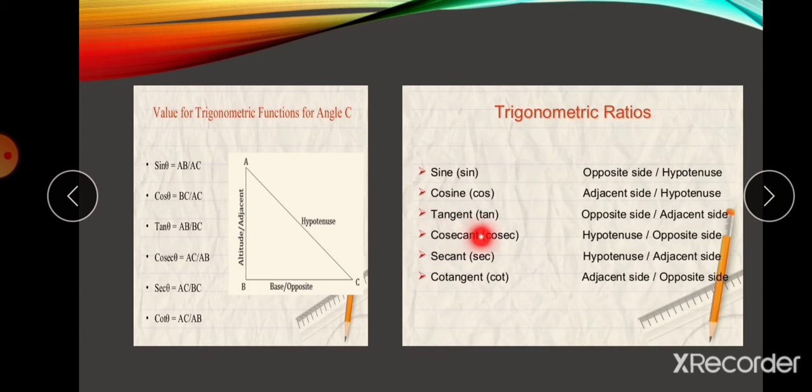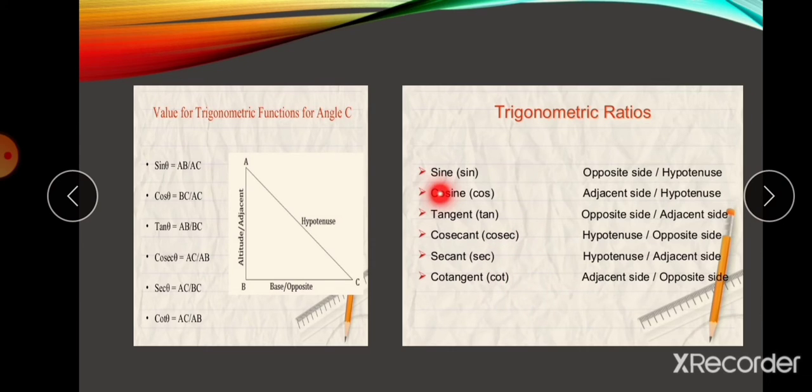Tangent we can also call it tan. Cosecant we can also call cosec, and secant we can call sec. Cotangent we can call cot. So instead of writing the full name, we can write a three-letter word: sin, cos, tan, cosec, sec, and cot.